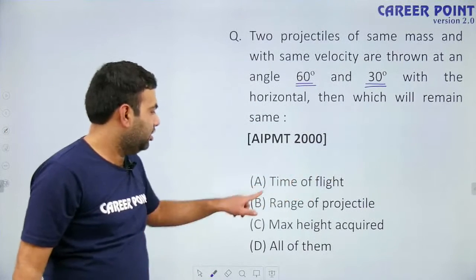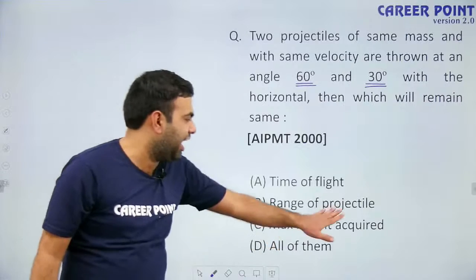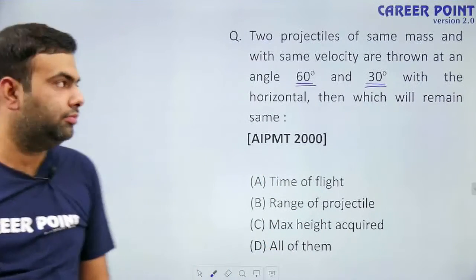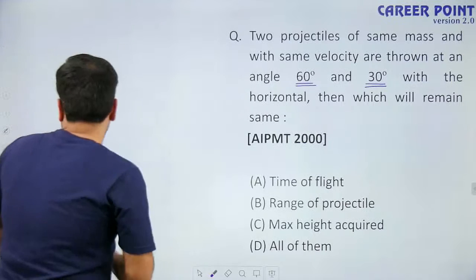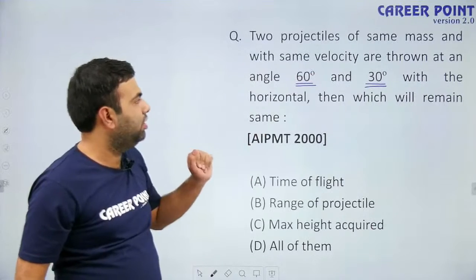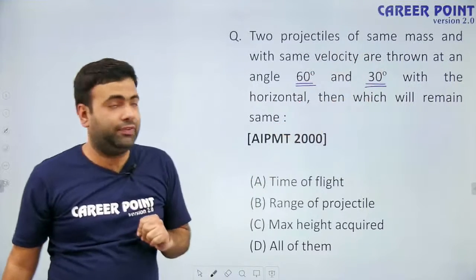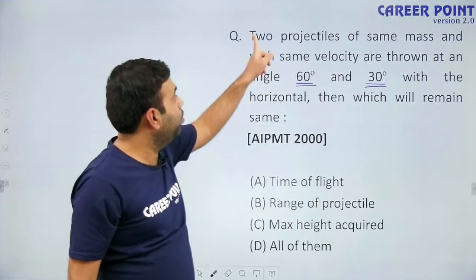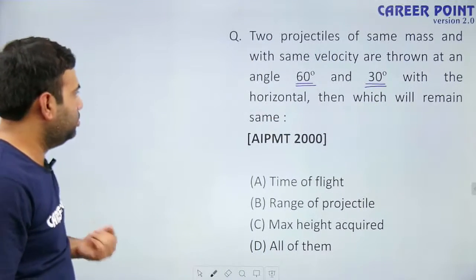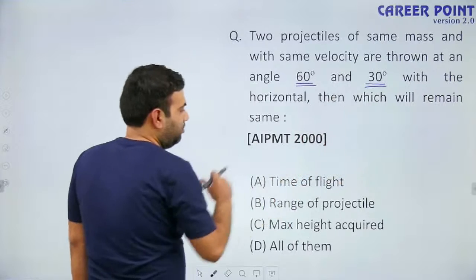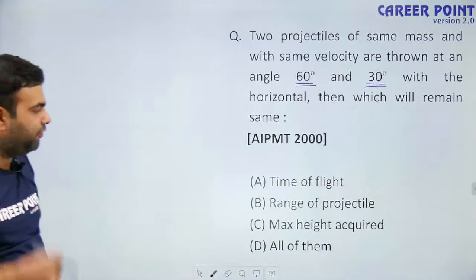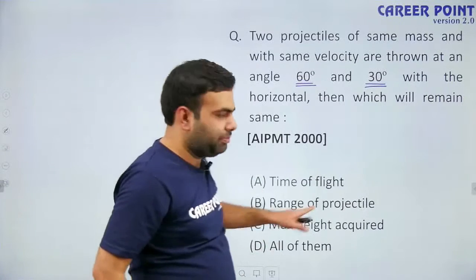Time of flight, range of projectile, maximum height acquired, or all of them? Think. One is launched at an angle of 60 degrees from horizontal, another at 30 degrees from horizontal, and both have the same mass and same velocity. So for both of them, which quantity will be the same? Time of flight, range of projectile, or maximum height?